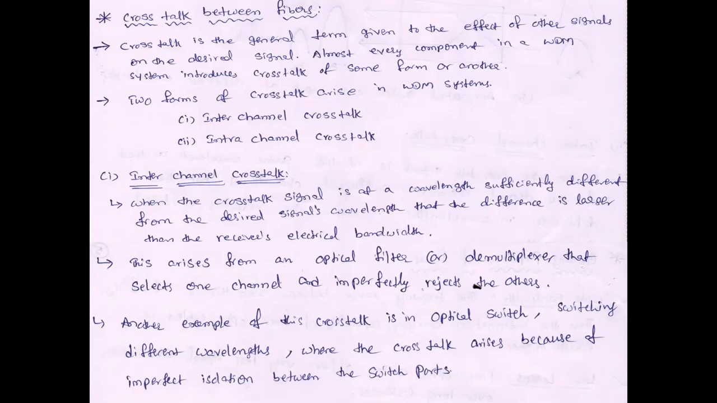Here the wavelengths of the desired signal and the other signal should not be equal, that is, there is a large difference between the two wavelengths. This type of inter-channel crosstalk arises at optical filters, optical demultiplexers, and optical switches. We'll discuss in later classes the different types of optical filters, what an optical demultiplexer is, and what an optical switch is. We will discuss it in the second unit. Now I will explain inter-channel crosstalk briefly with some examples.